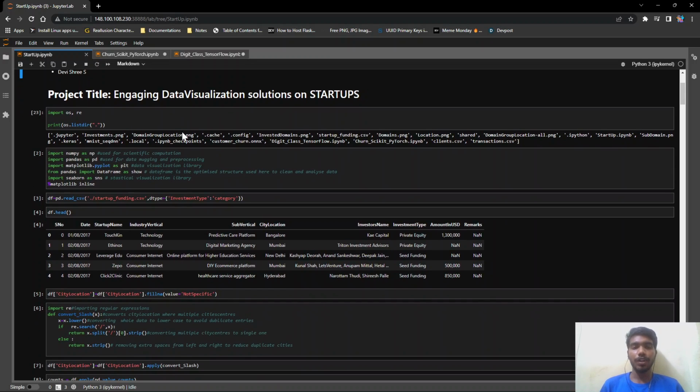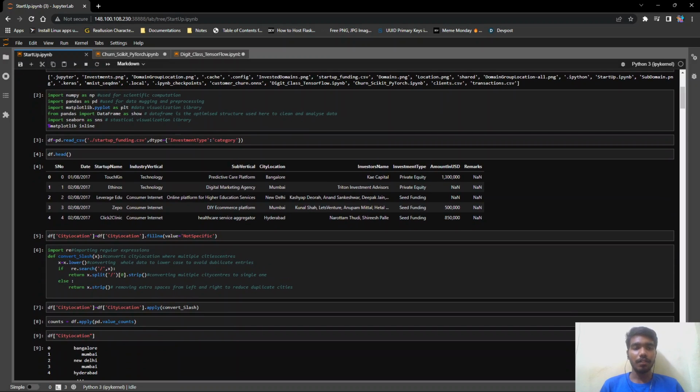So basically what we are doing is we are making data visualization on the data set available on the startups, the number of startups, where it was being started and which sector it has been started in, and the amount of investment it has. So initially, we import all the necessary libraries for the visualization and data cleaning process.